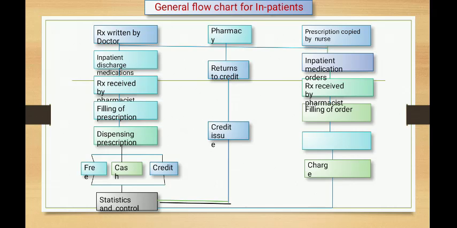So this is the general flow chart for inpatients. The prescription is written by the doctor for inpatient discharge medication, and that prescription is received by the pharmacist. The pharmacist fills the prescription and dispenses it, whether free, cost or credit, and they will write that in the inventory control book. So this is the general flow chart for inpatients.